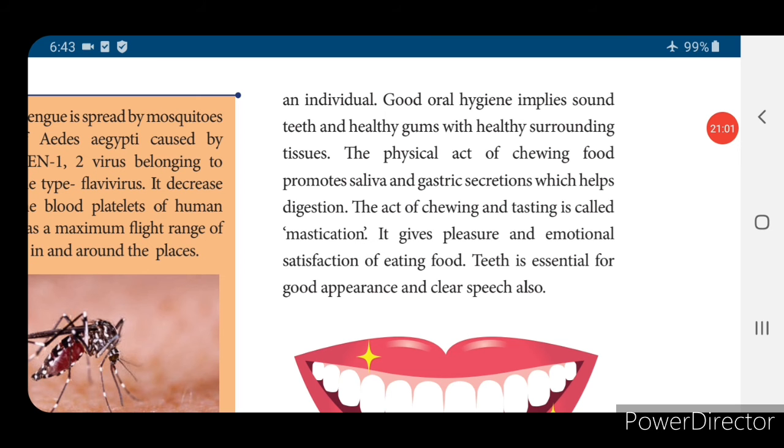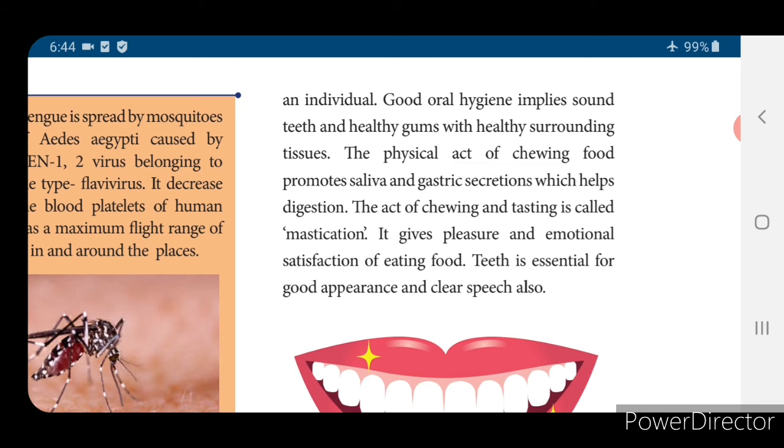First, we will see dental care. You have to keep your teeth in a very clean manner. How to keep our teeth clean? You have to brush your teeth twice a day, and you have to avoid eating chocolates. You have to avoid drinking very hot or cold items. Like this, if you notice these basic things, then you can keep your teeth in a good manner.